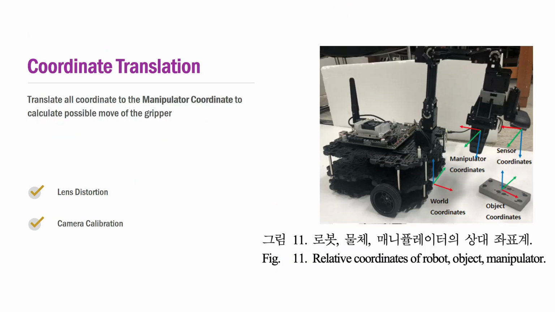In the coordinate translation step, we set each coordinate of the manipulator, object, and sensor by using the previously calculated angle, and translate all coordinates to the manipulator coordinate to calculate possible moves of the gripper. We also consider the lens distortion in this step, and camera calibration.